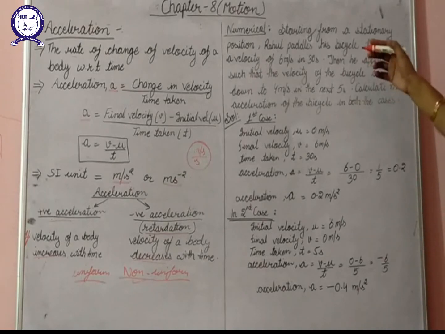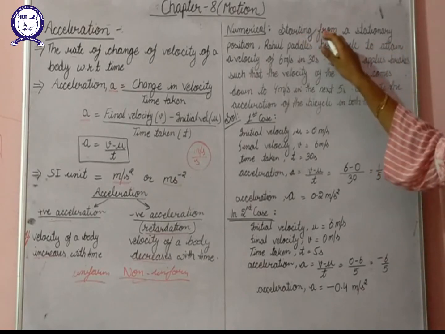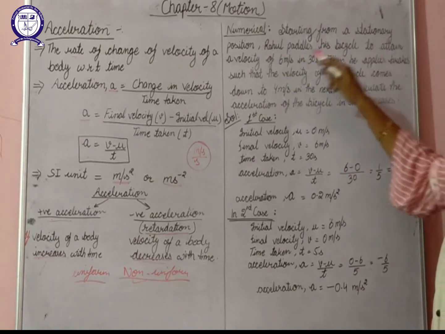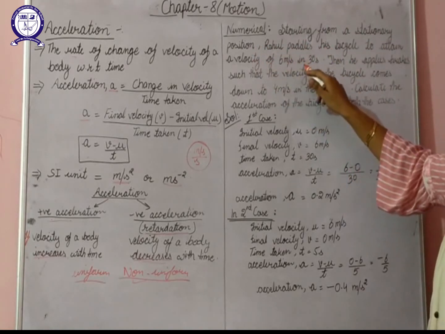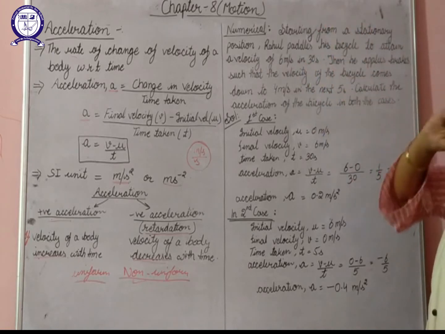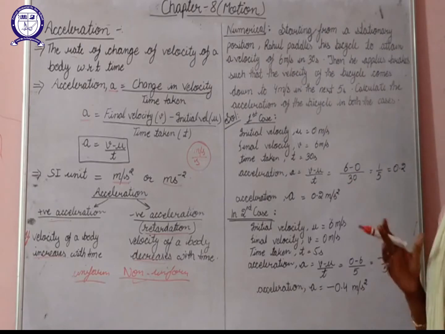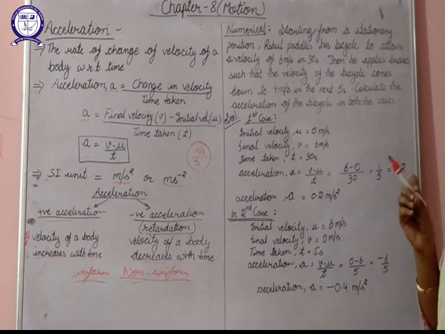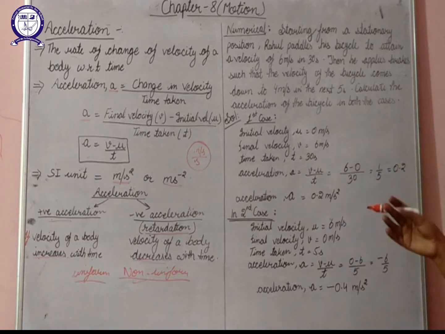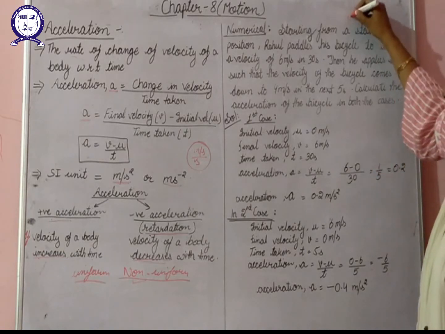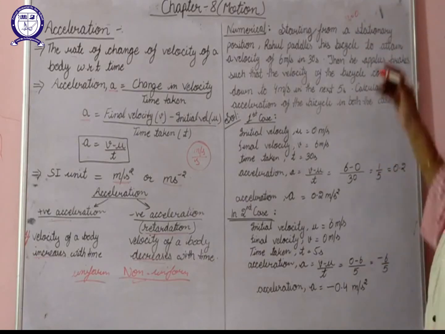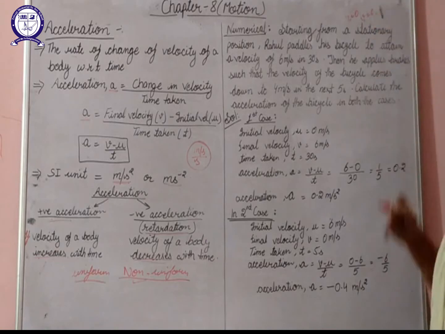Next is a numerical based on acceleration. Starting from a stationary position, Rahul pedals his bicycle to attain a velocity of 6 meters per second in 30 seconds. That means starting from rest. Whenever we come across the word starting or rest, that means the velocity of the body will be 0. If a body starts from rest, its initial velocity will be 0. If a body finally comes to rest, its final velocity will be 0.